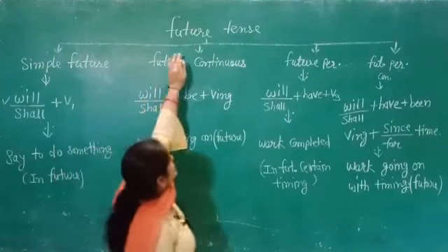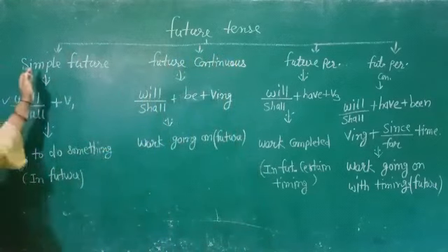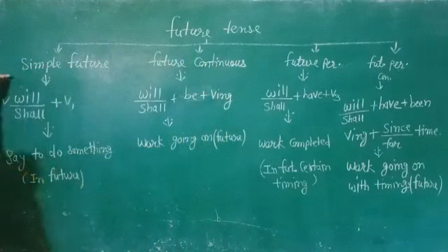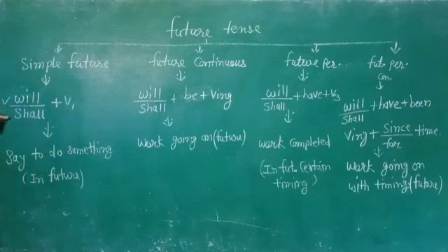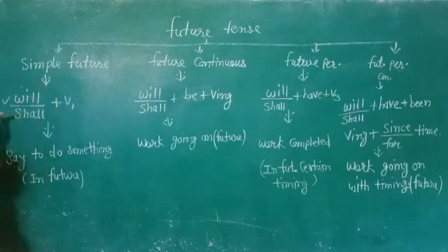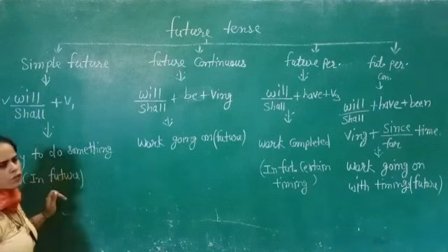Now I am explaining the future tense once again in the last, the four parts of the future tense. First is the simple future. In this we use will, shall and the verb's first form. Shall is used with I or we, and will is used with the remaining pronouns. Simple future is used to say we will do something in the future.